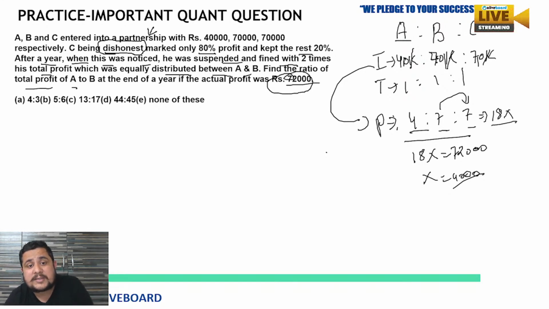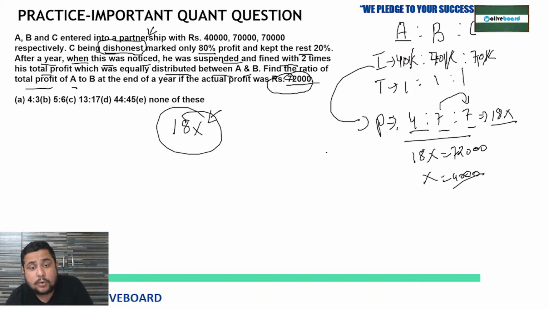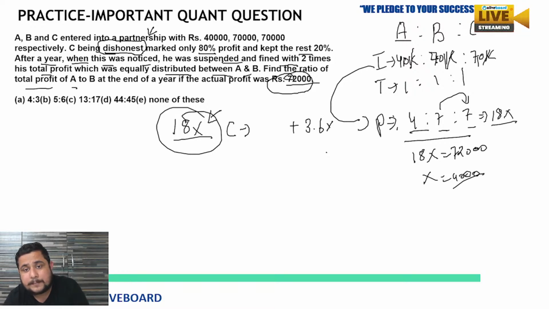So 18x was the 100% profit. 20%, if we talk about C, C is taking 20% of the total, meaning 3.6x he kept with him.